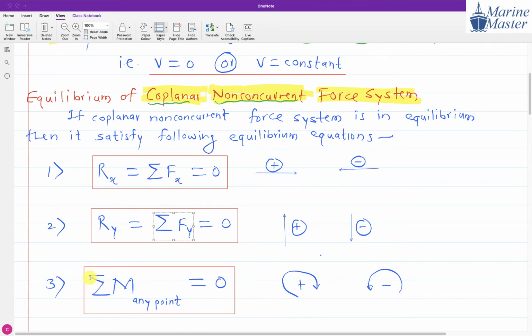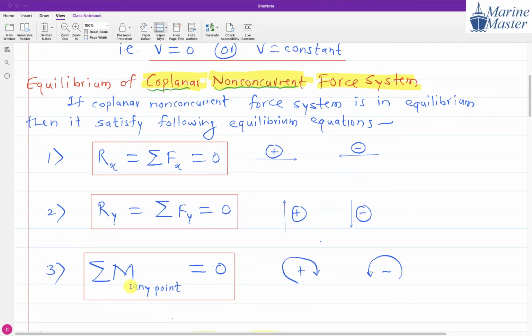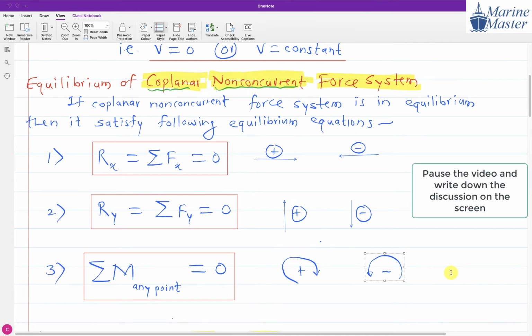And the third relation is the summation of moment. The summation of moment at any point is equal to 0. It is not many points; it is moment at any point. We can take any point, but though we said any point, generally we will not take just any point. We will see which point we will select. So the summation of moment at any point will be equal to 0, taking clockwise as positive and anti-clockwise as negative. So please write down this discussion.